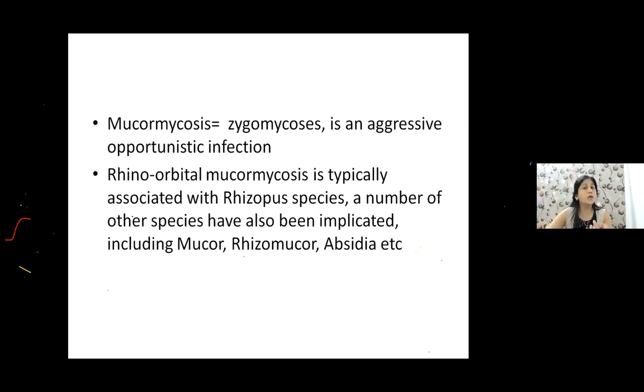But when our immunity goes down, especially where we have used a lot of steroids, where we have uncontrolled diabetes, we are elderly, or we have had a serious COVID infection. So what happens? Here the T cell mechanism gets deranged, so phagocytosis is hampered. So at that time, we get this infection.